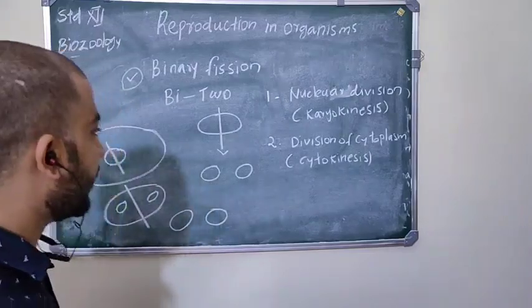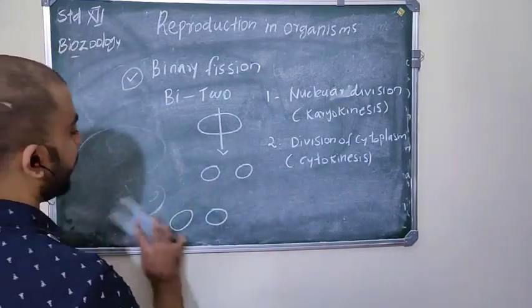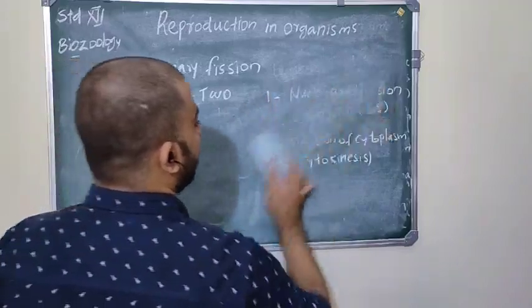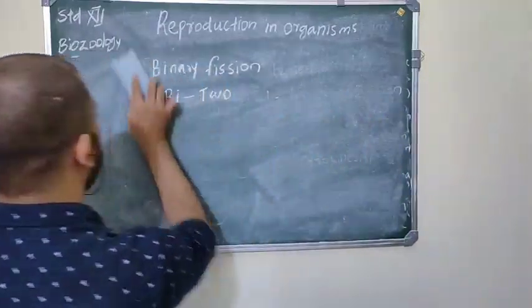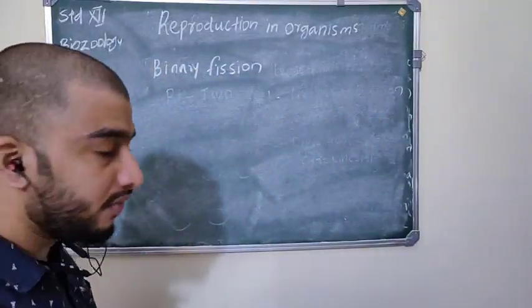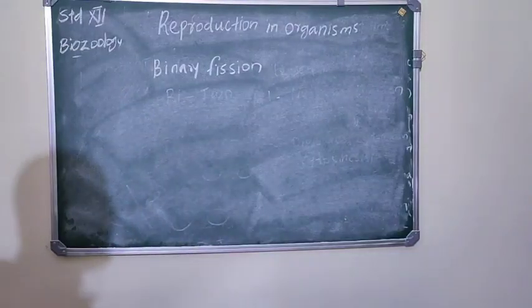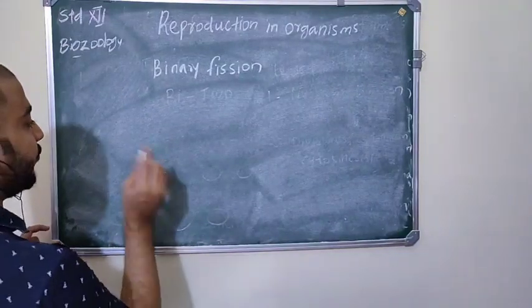Then what are the different types of binary fission found in organisms? We again classify binary fission based on the plane of division.